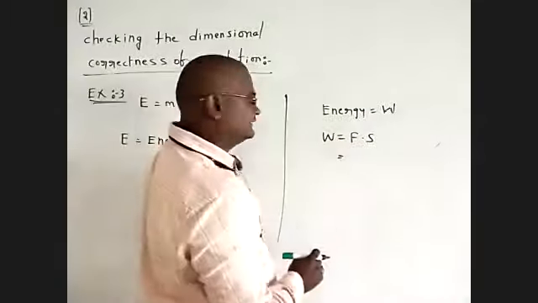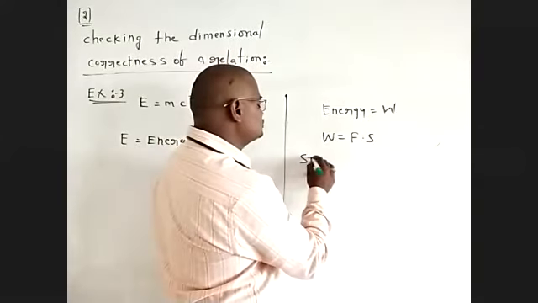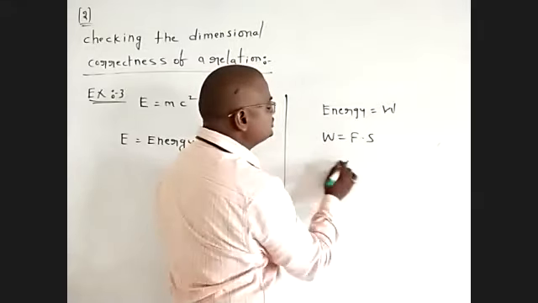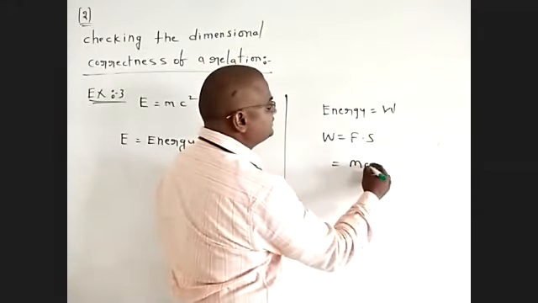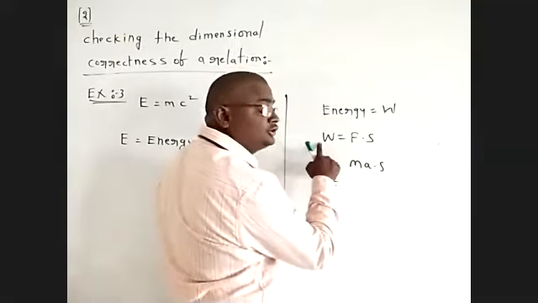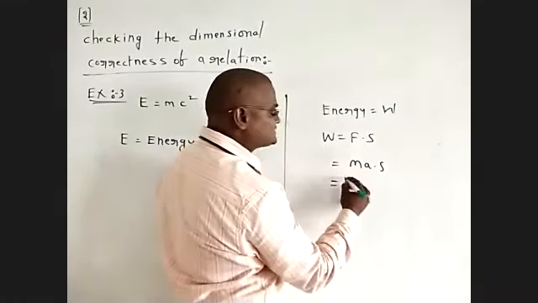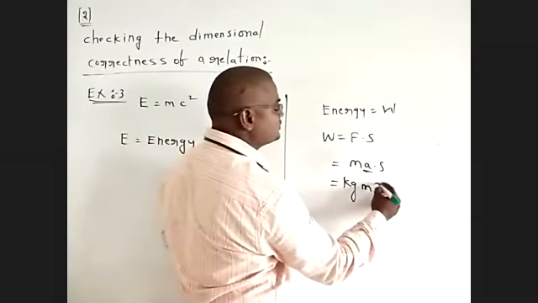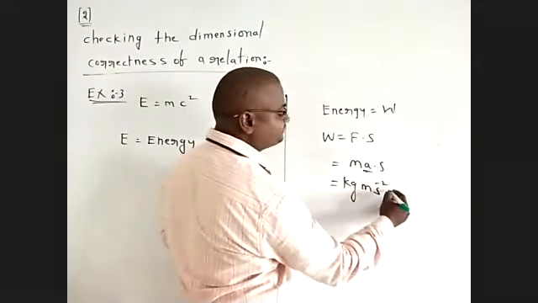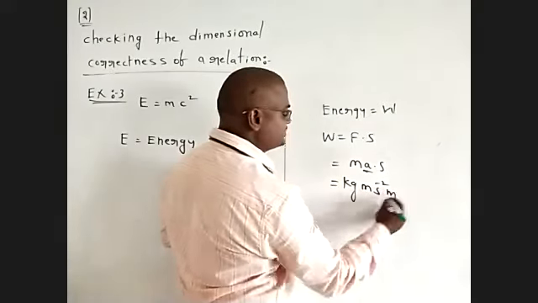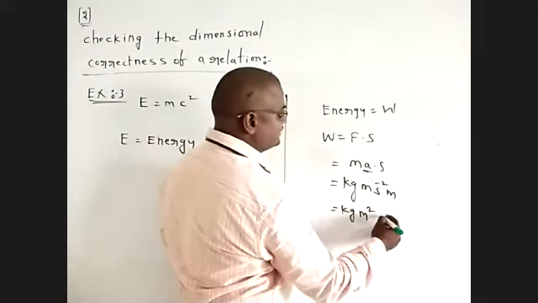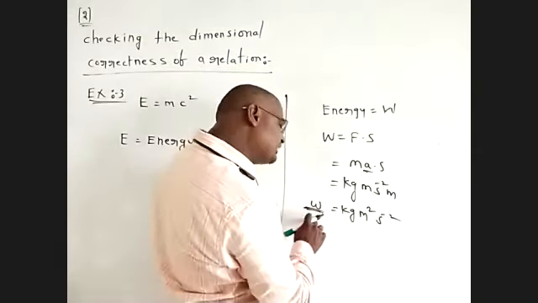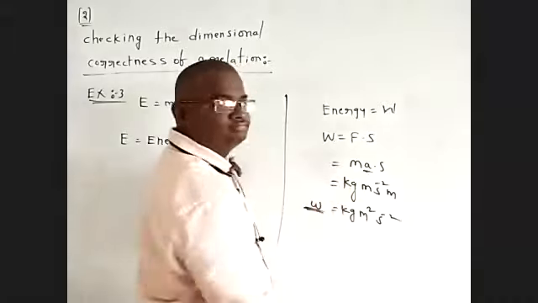SI unit of work is force, meaning mass into acceleration: SI unit of mass is kg, SI unit of acceleration is meter s power of minus 2, and SI unit of distance is meter. So kg meter square s power of minus 2 is the SI unit of work.